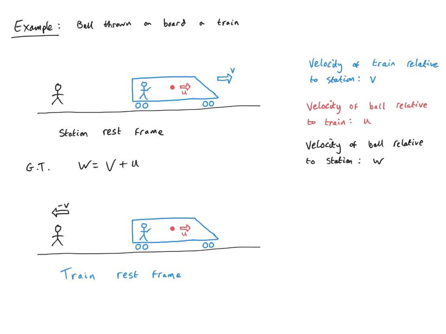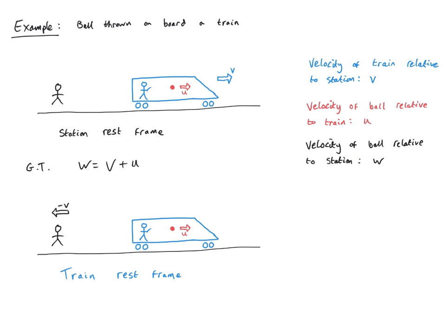But the station looks to be moving in the opposite direction now, with a velocity of minus v. So this is actually the appropriate setup in which our derivation on the previous slide holds. We consider the rest frame of a given situation with an object with a velocity u measured in that rest frame, and then we want to switch to the moving frame, which in this case is the frame of reference of the station. So we can now apply the formula that we derived on the previous slide.